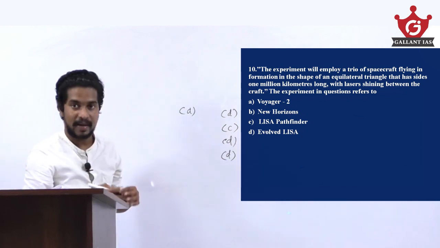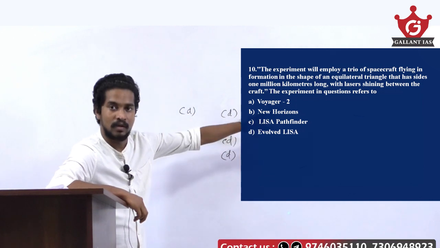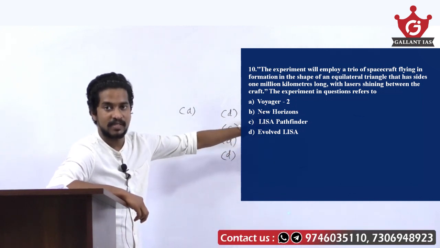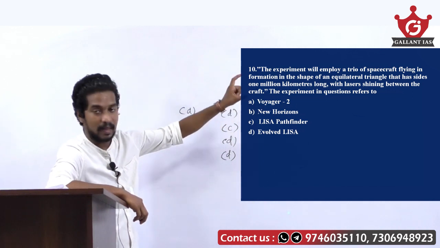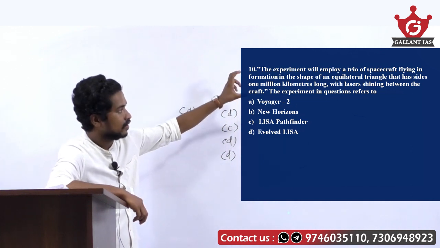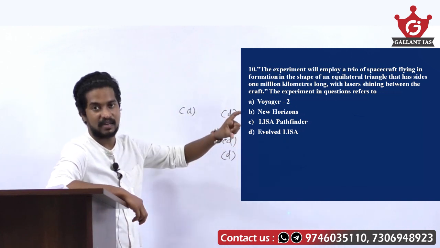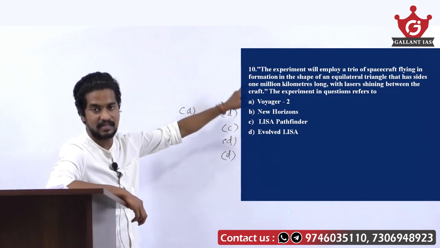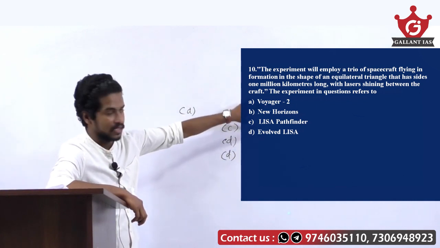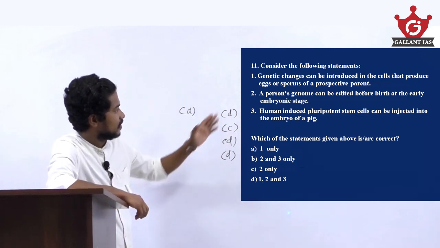LISA Pathfinder is an experiment which was carried out as a trial for the Evolved LISA. In Evolved LISA there is a trio of spacecraft which forms an equilateral triangle, but in LISA Pathfinder there is only one spacecraft.